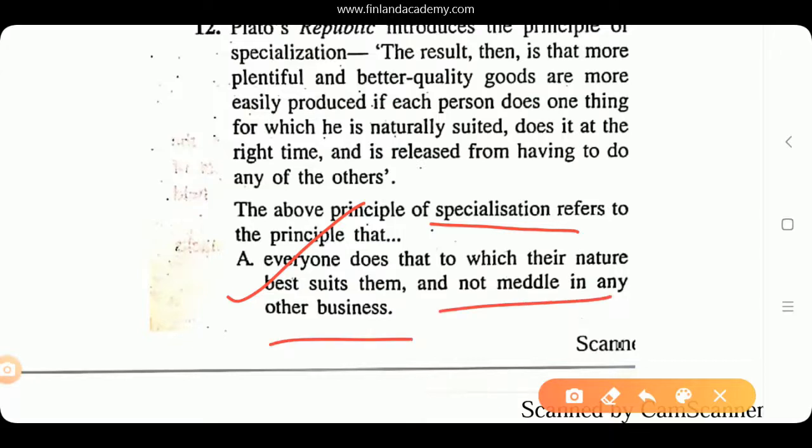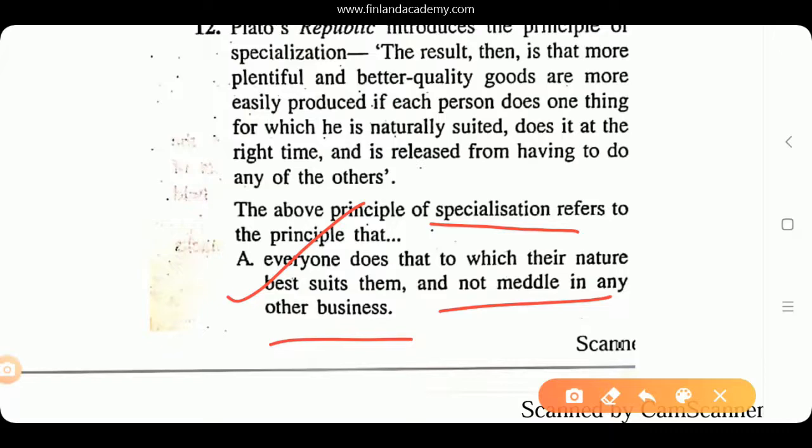For example, if you are a teacher, then just do your job, okay? Because if you do your job, that will help in maintaining the structure of the society. If you are an actor, just act, don't teach. If you are a counselor, only counsel, don't teach. Now, counseling and teaching are both different things, right? So whatever your job is, just do that. And that is the principle of specialization by Plato. And why should that be done?